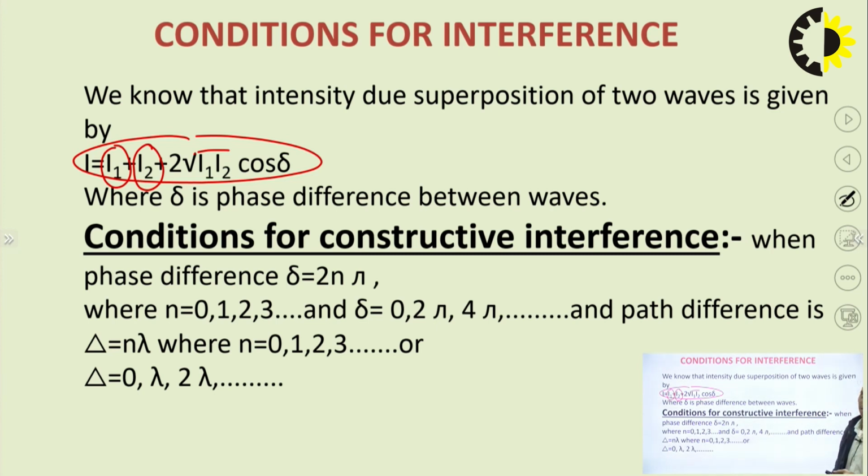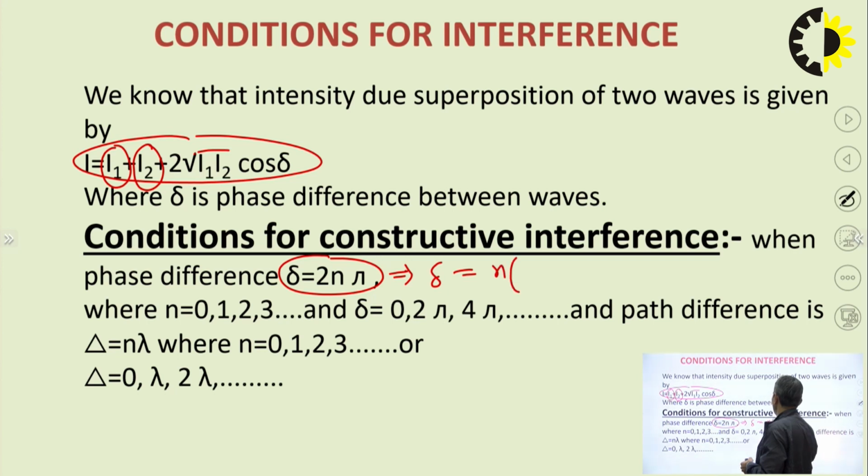So, condition for constructive interference. As we have discussed, this phase difference must be an integral multiple of 2 pi. So better if we write delta is equal to n times 2 pi.